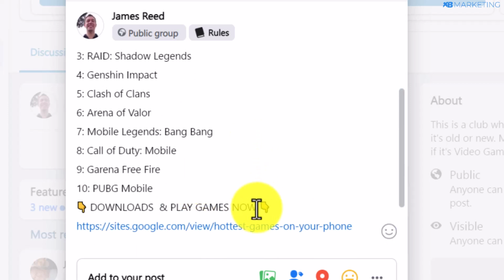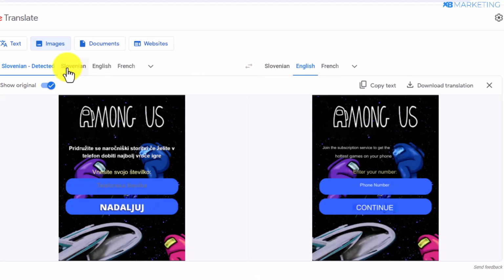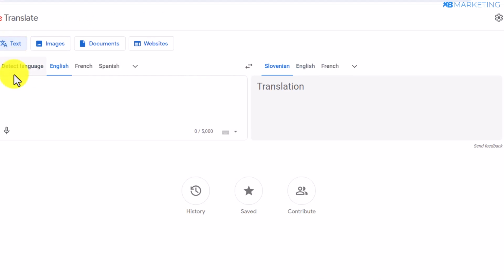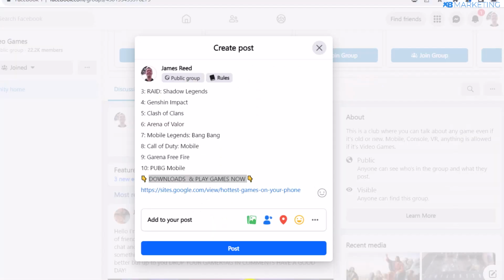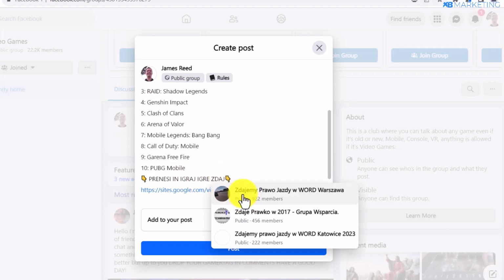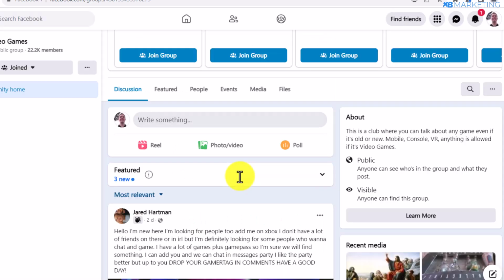Okay, and now another thing I usually do, you want to translate this call to action by coming over to text, and here you want to paste in the call to action like this. All right, download and play games. So you want to copy this call to action like this, all right, because we are targeting people from Slovenia. So this is going to help a lot to filter a lot of the traffic who are not from Slovenia going to your landing page.